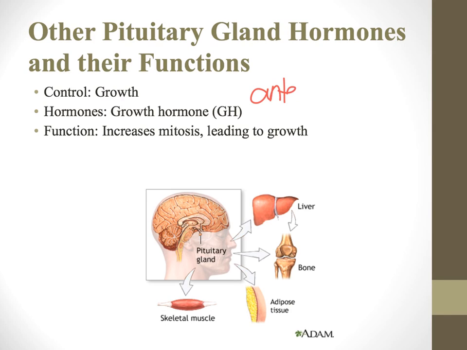Growth hormone, or GH, is another anterior pituitary hormone, and what it does is it triggers an increase in the rate of mitosis, leading to growth. So oftentimes, if you think about the world's tallest person, one of the reasons why they're so tall is they can actually have a tumor in the pituitary that's causing that pituitary gland to release too much growth hormone, and they continue to grow, which might sound nice if you love to play basketball, but it can cause some major physiological problems.